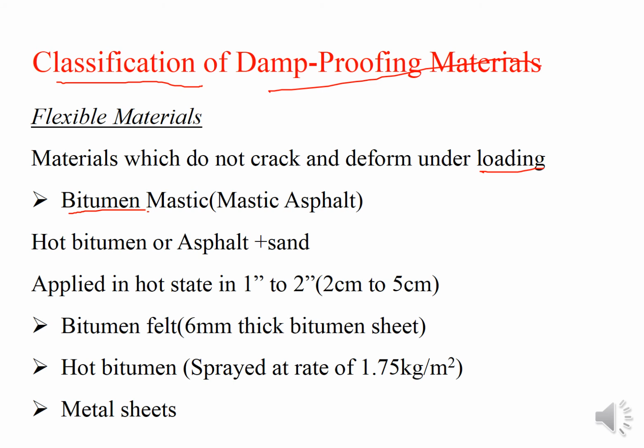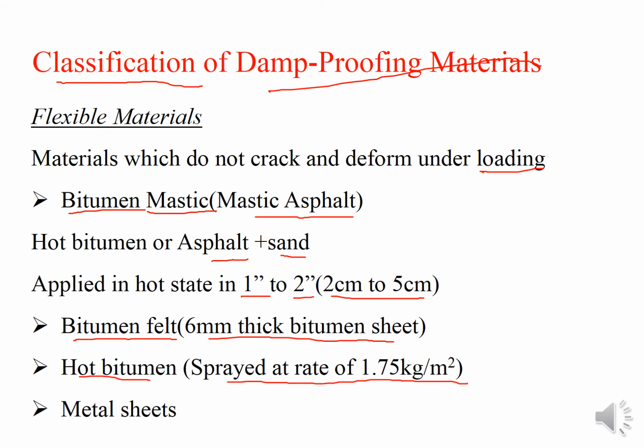Bitumen mastic is asphalt: hot bitumen with addition of sand, applied in a hot state, 1 inch to 2 inch, meaning 2 centimeter to 5 centimeter. Then comes bitumen felt, which, as I have told you, is a 6 millimeter thick bitumen sheet. Then hot bitumen simply sprayed at the rate of 1.75 kg per meter square. There is a difference between bitumen felt and hot bitumen: for hot bitumen you are just spraying, but for bitumen felt you are using a proper thickness of bitumen layer.